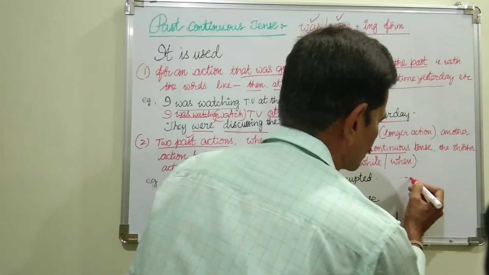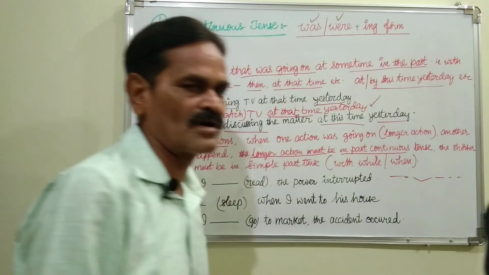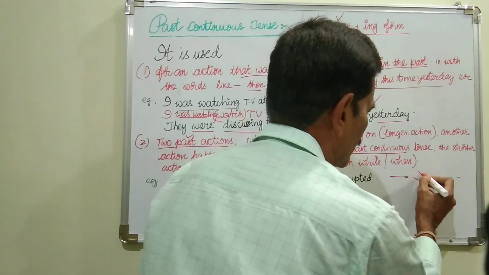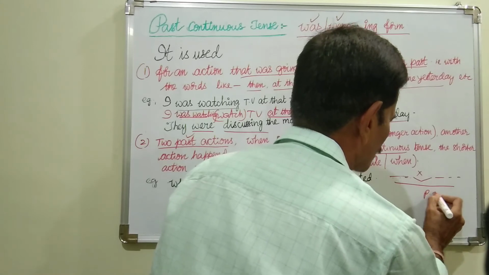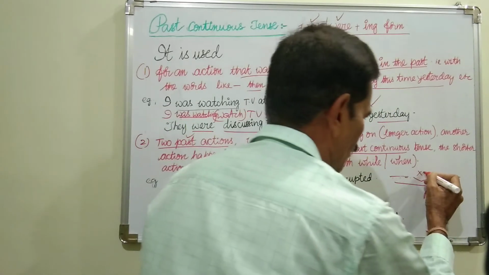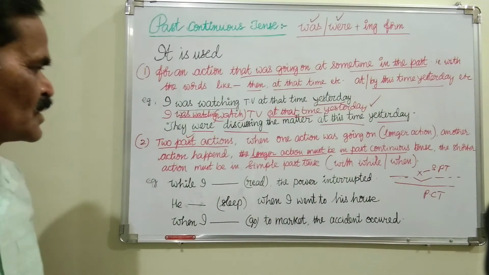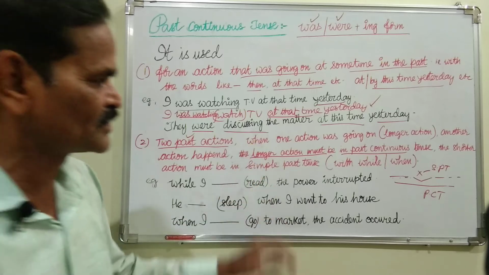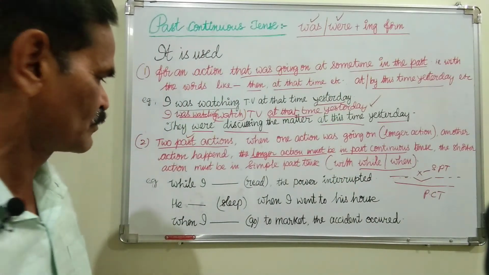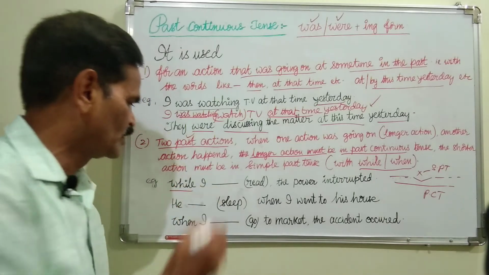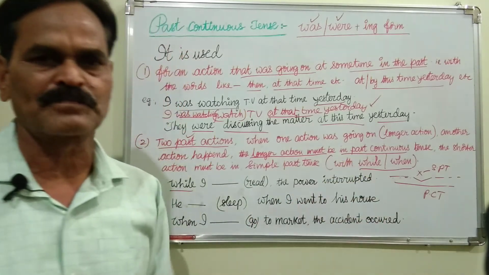Suppose one action was going and another action happened. For this long action we use past continuous tense, and for this short action we use simple past tense. For example, this kind of sentences will come with while or when. Suppose: While I dash read, the power interrupted.